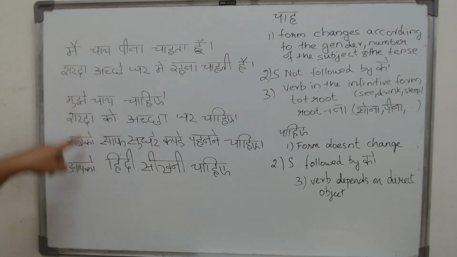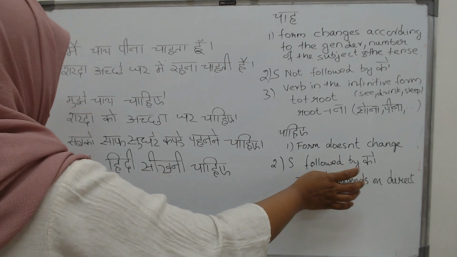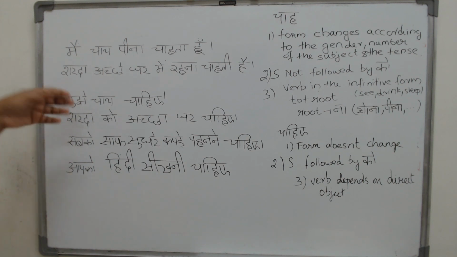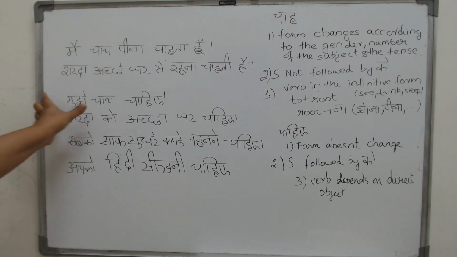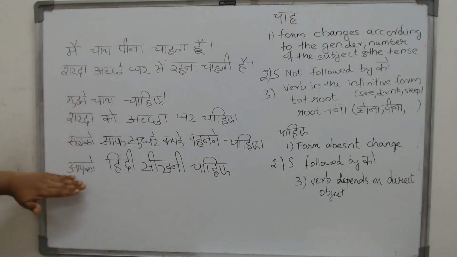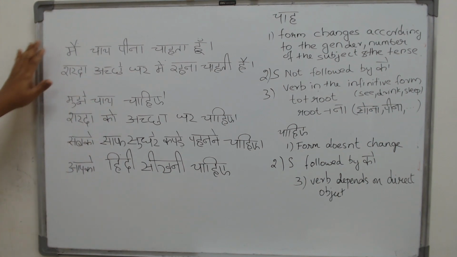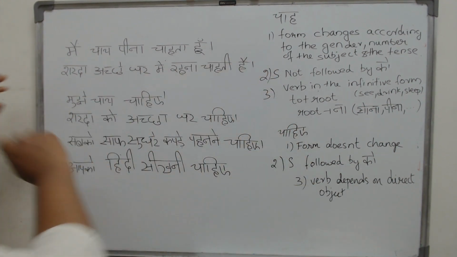Now what is the next thing that you notice here? Every other subject here is followed by a ko. Sabko, aapko, Sharda ko. This mujhe is actually mujhko. Mujhe is the short form of mujhko, tujhe is the short form of tujhko, and use is the short form of usko. I've just written the short form, but every other subject here is followed by a ko. But here, what do you see? You will not see a ko.